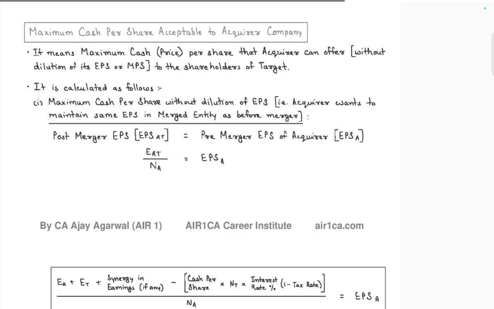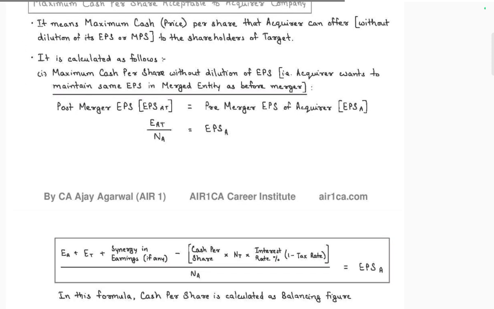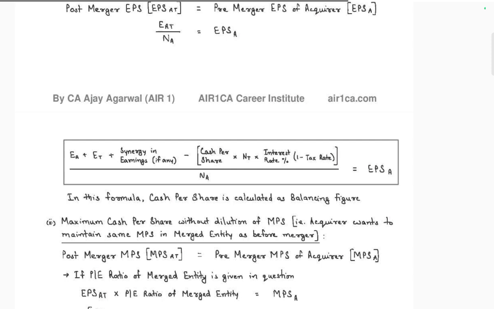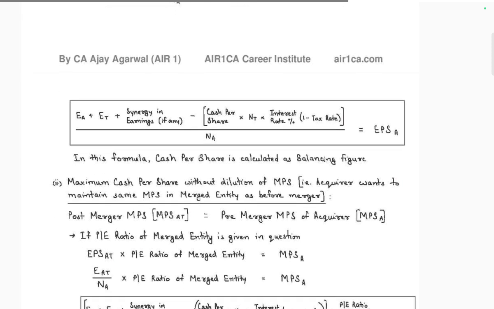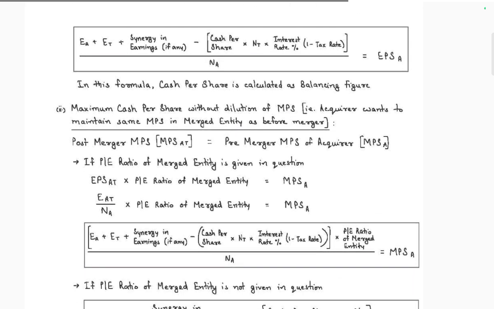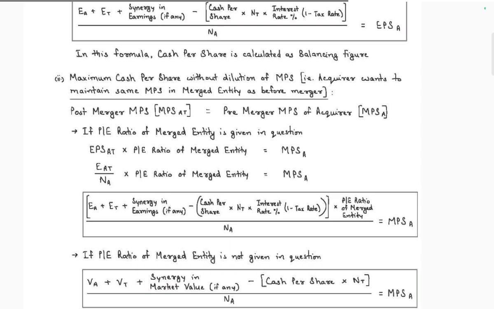cash per share without dilution. The acquirer wants to maintain the EPS of share. Post merger EPS is equal to pre-merger EPS. EA to EP synergy if any, minus cash per share into interest rate. In this formula, cash per share is calculated as the minimum or maximum cash per share without the dilution of MPS, as the acquirer wants to maintain the same